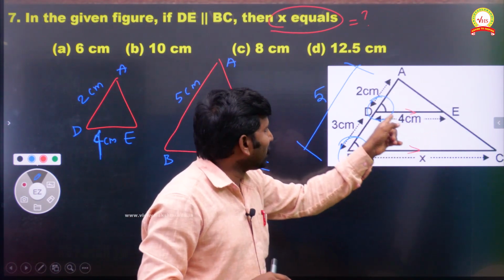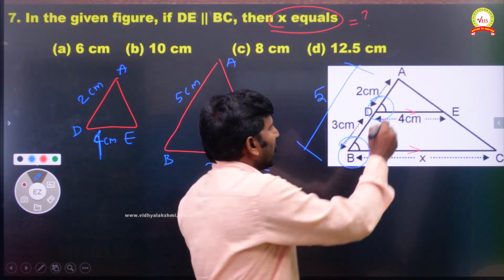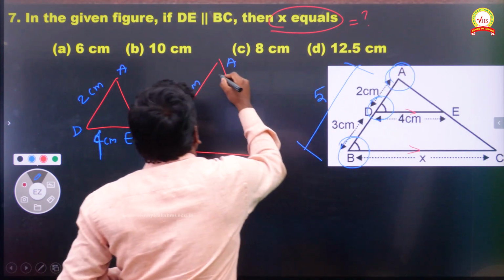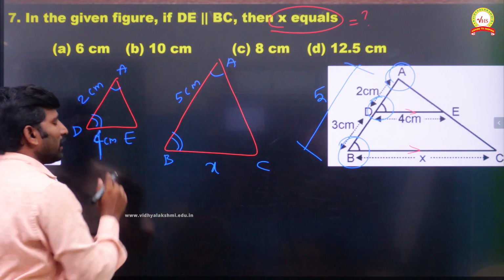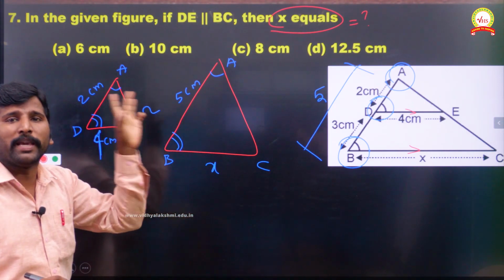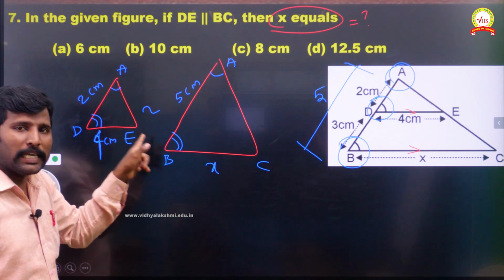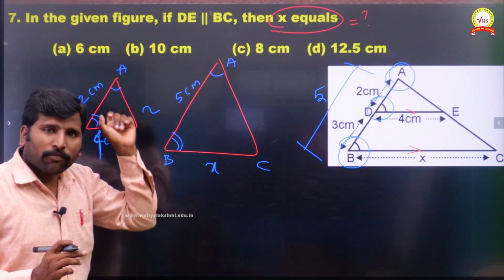Parallel means corresponding angles will be equal. At the same time, angle A is common for both. So as per the AA criterion, triangles ADE and ABC are similar.